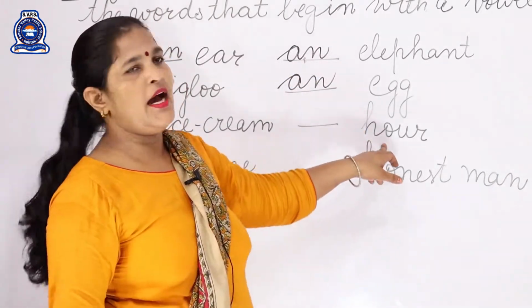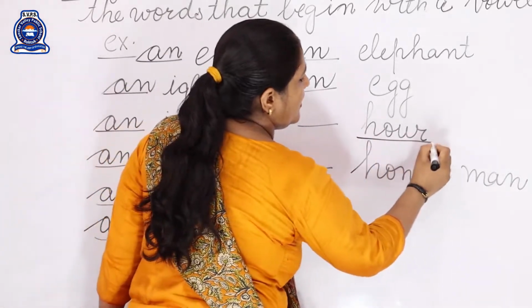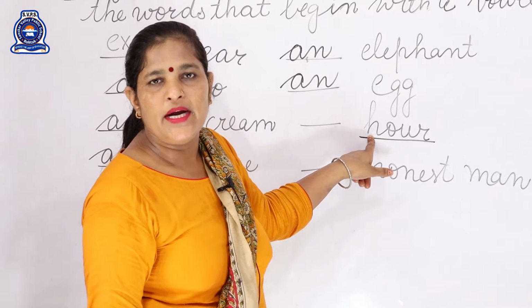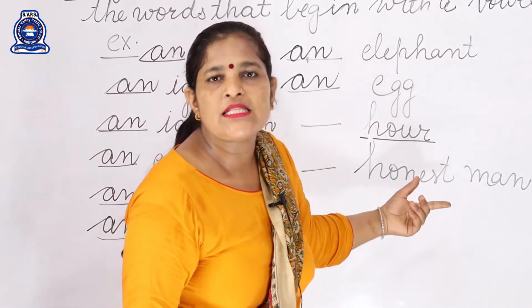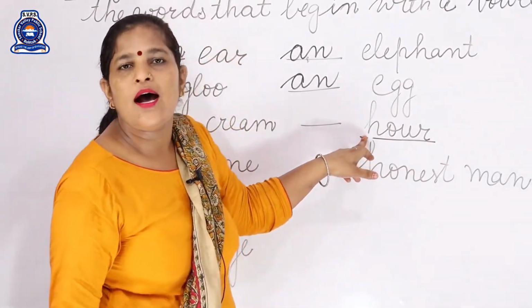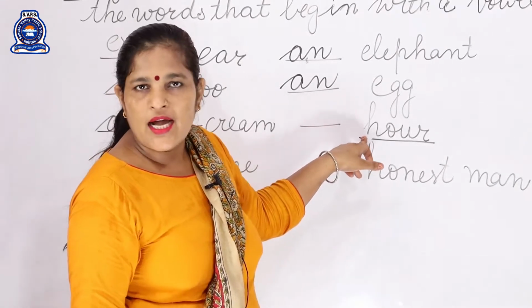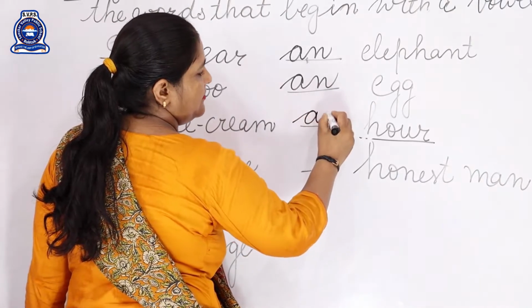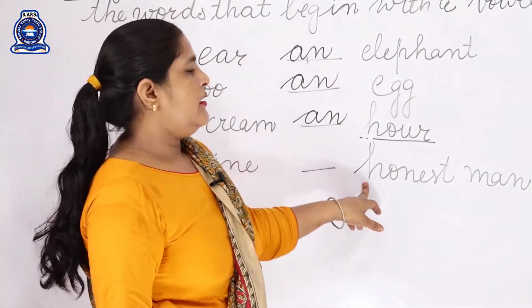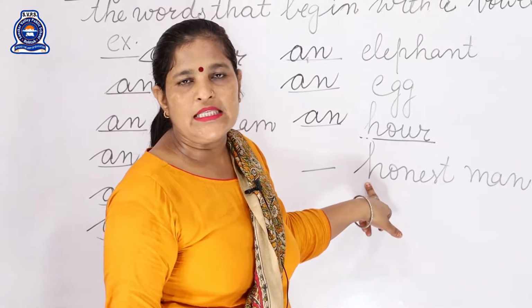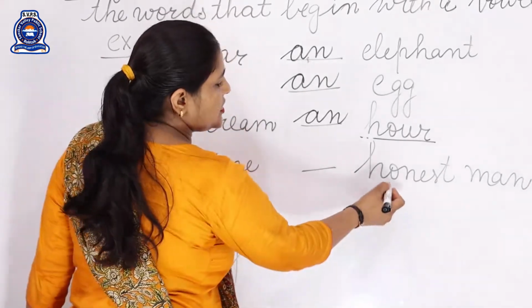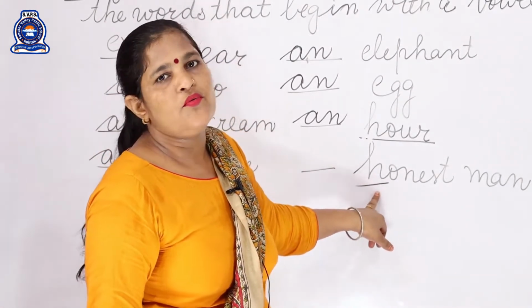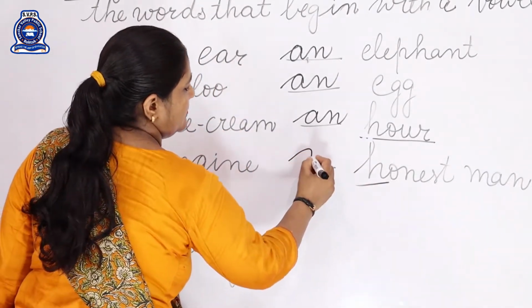Next one is beta hour. अब बेटा यहाँ पे देखो, hour. Here H is a consonant but sound of vowel is coming. Speak out hour. Hour. Not however. It's hour. So we have to fill here article an. Next one, dash honest man. Honest. O. Here H is also a consonant but sound of vowel is coming. So we have to fill article an here.